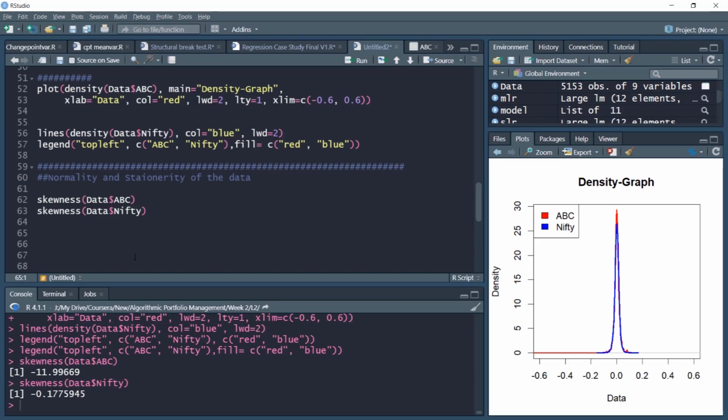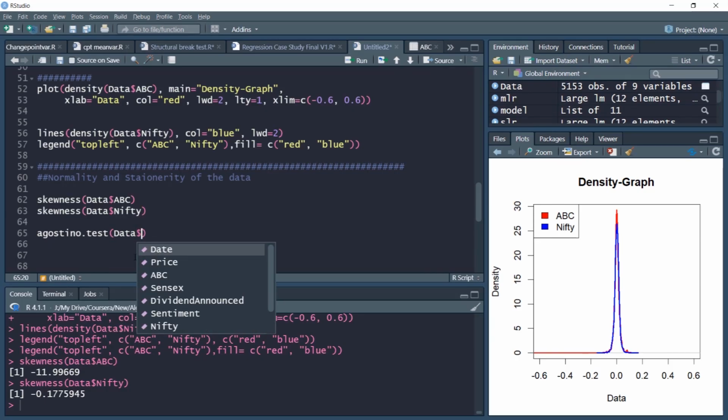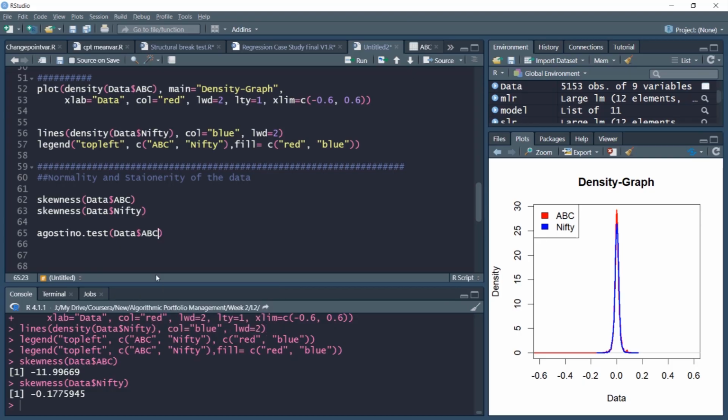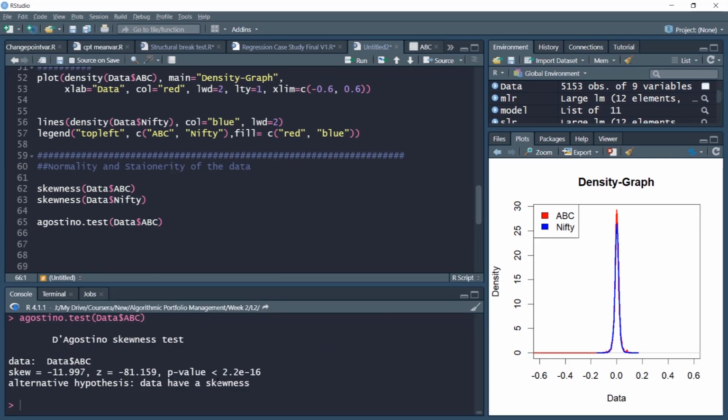But we want slightly more solid evidence for that. So we'll conduct the D'Agostino test of skewness. We'll type data dollar ABC, and this will provide a more statistical measure. And notice that it provides you with a p-value which suggests that the skewness is statistically significant, in fact very significant for ABC returns. Similarly, we can compute the skewness of Nifty returns.